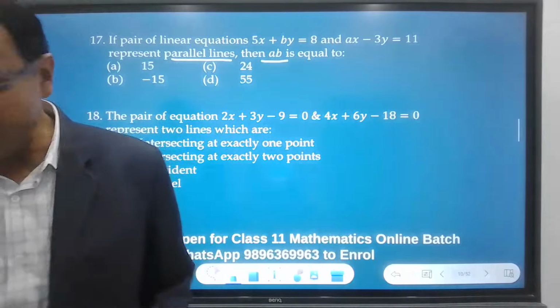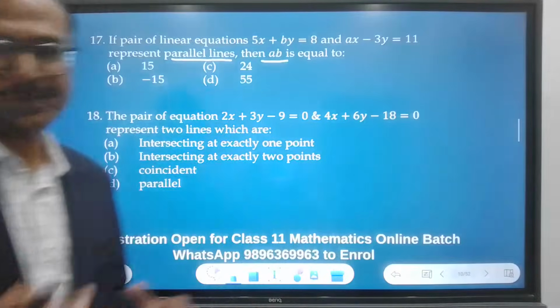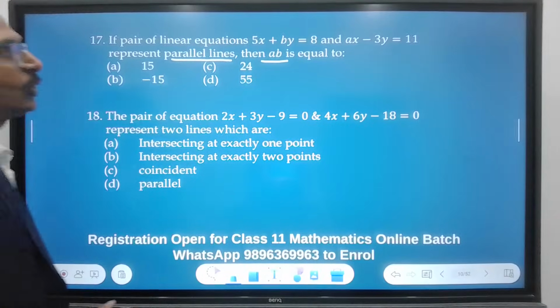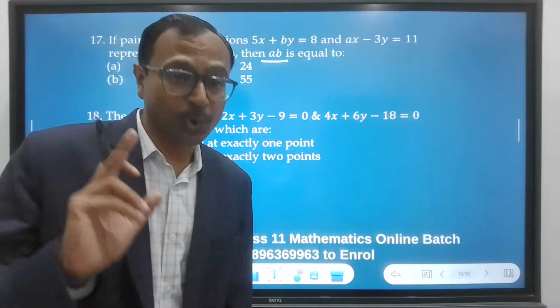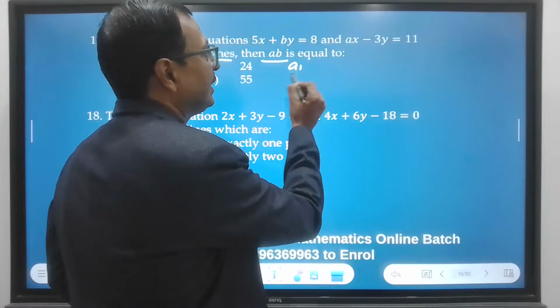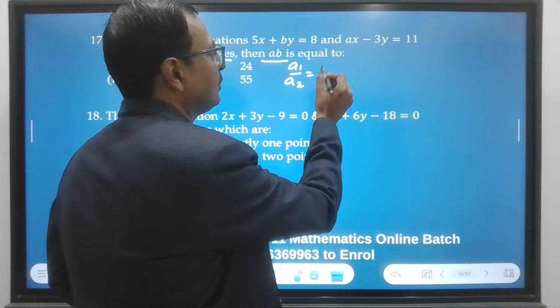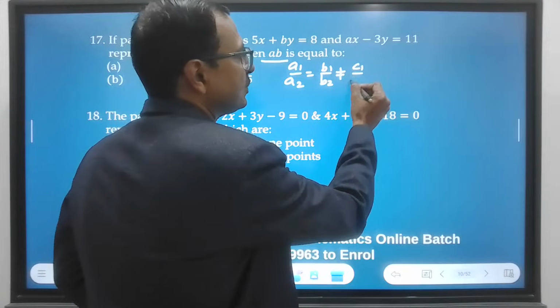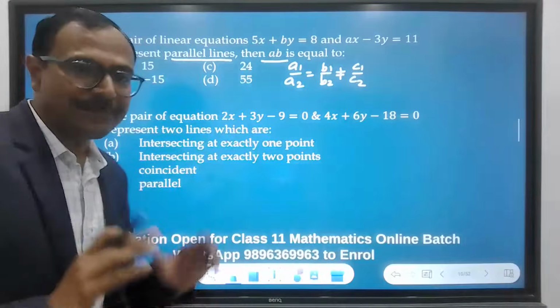So the first thing is you should know the condition for parallel lines. Okay. So what is the condition for parallel lines? Parallel lines have no solution, and no solution means a1 by a2 is equal to b1 by b2, but not equal to c1 by c2. So can I equate the first two?